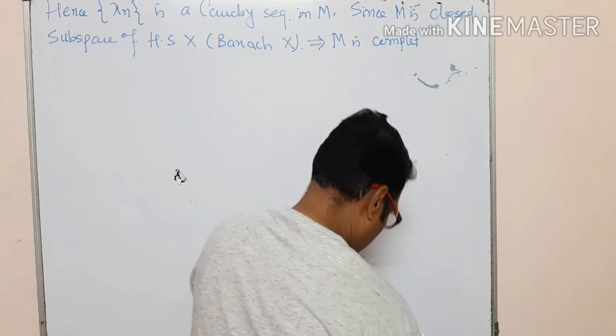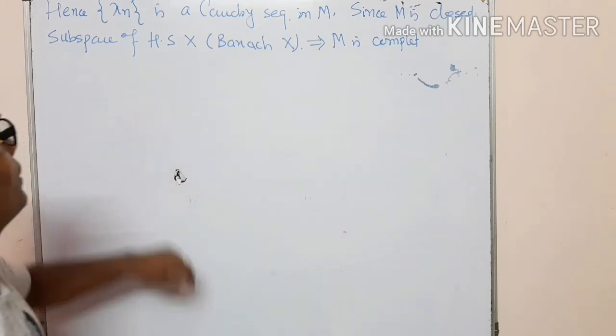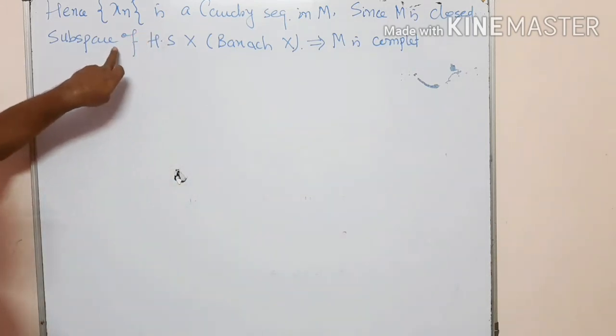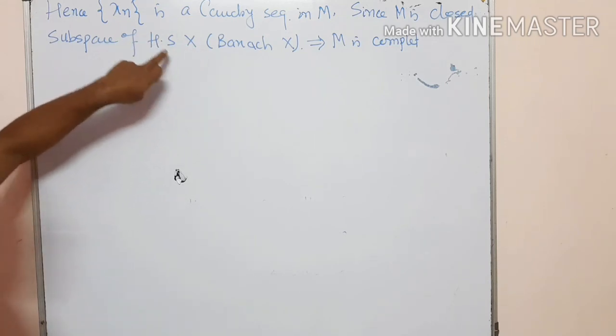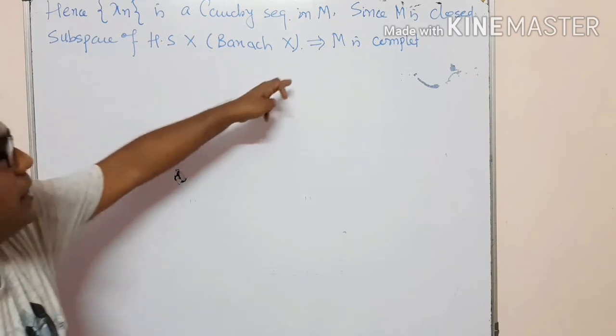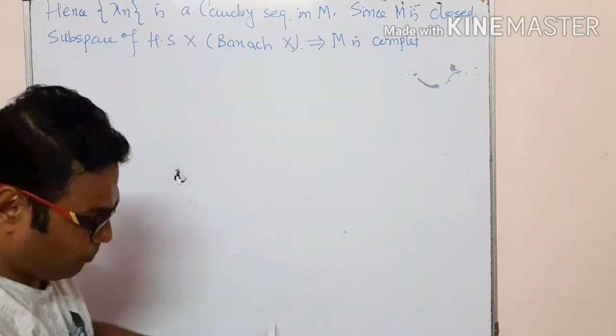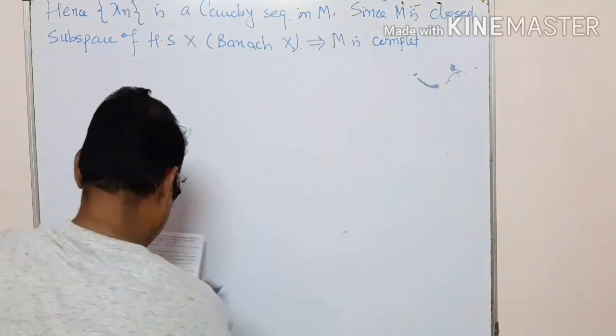Why is it complete? Because M is a closed subspace of a Banach space, and we know that a closed subspace of a complete metric space is complete.